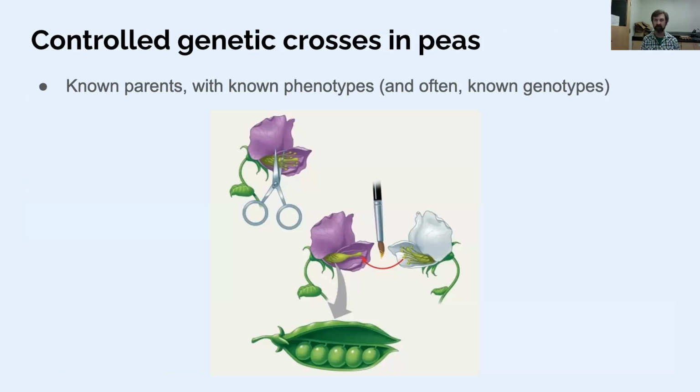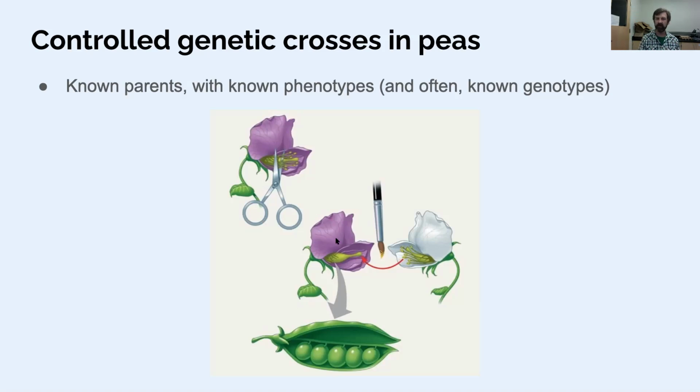I'm sure there are reasons it's not currently preferred as a model organism. One of the things you might have to worry about if you're working on garden peas is that a lot of plants have hermaphroditic flowers, or bisexual flowers. So a single pea flower produces male gametes and female gametes, and self-pollination is possible. So you want to make sure that pollen from one flower doesn't fertilize the ovules on that same flower. This first step here is called emasculation, cutting off the male parts. If you catch them early enough in development, before the pollen is mature, you can cut the stamens out, and the pollen won't be contributing to that flower.